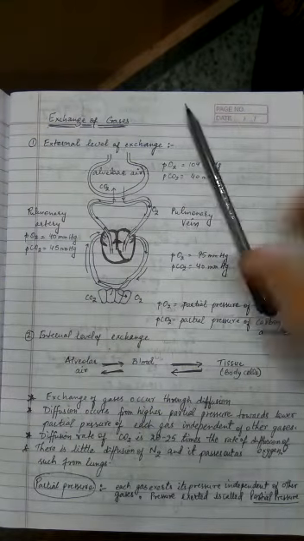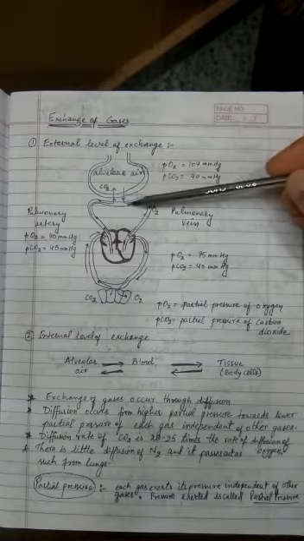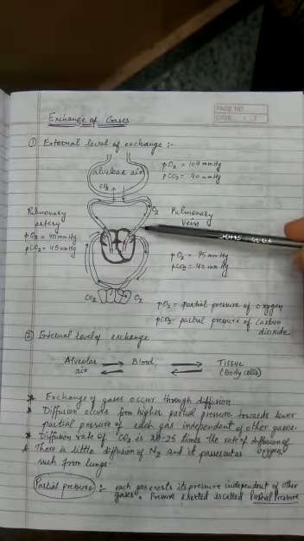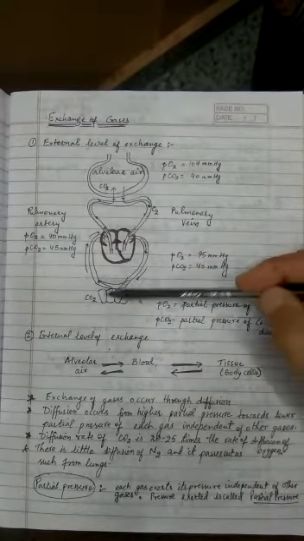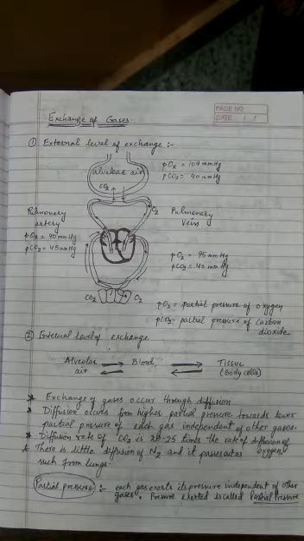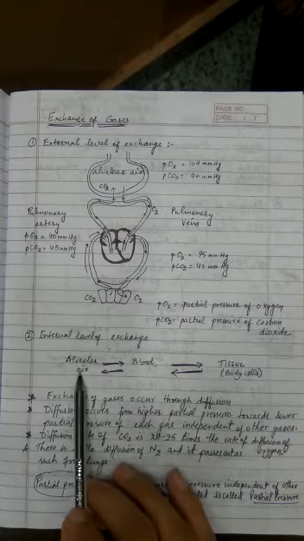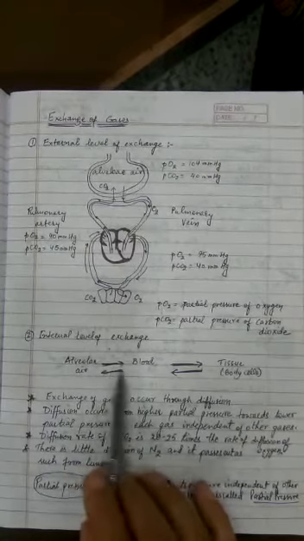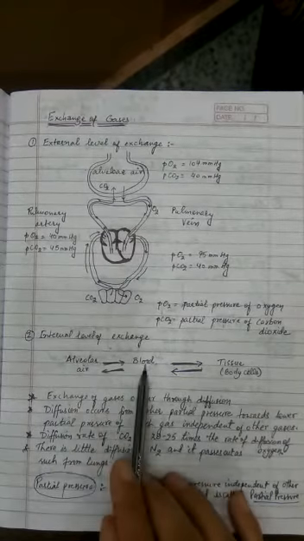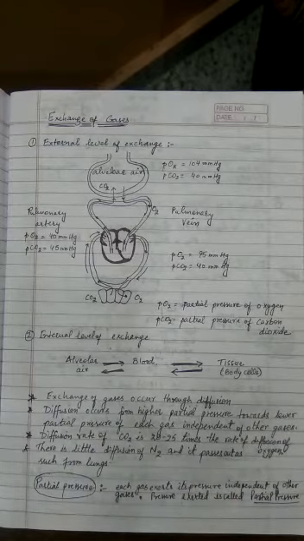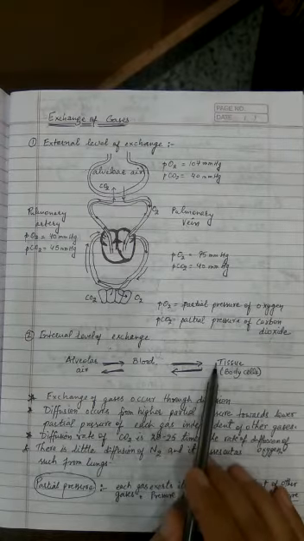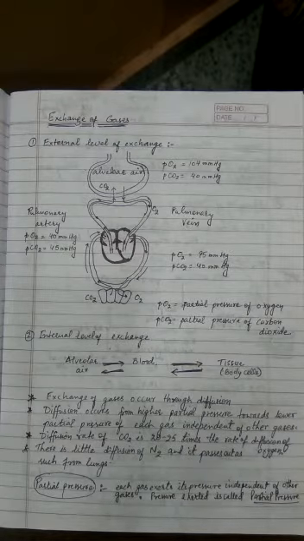The external level of exchange occurs at the alveoli site between the alveolar air and the blood, and then the internal level of exchange occurs at the level of the blood and the cells of the body. So there are two exchanges going on, and this can be written like this also. There will be exchange of gases between alveolar air and blood, and once the blood has become oxygenated and got rid of maximum carbon dioxide, now the blood will again go back to the tissue level, because the heart pumps in a double manner, double circulation.